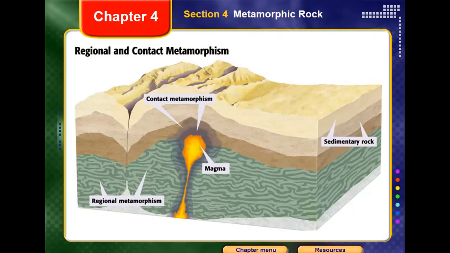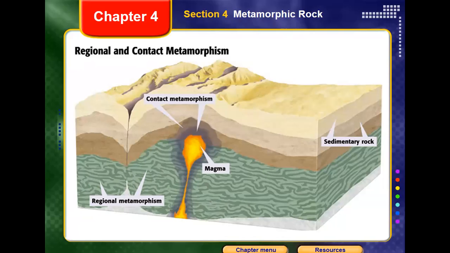So my question now is, which kind of metamorphism has the greatest change, contact metamorphism or regional metamorphism? Contact, yes, brilliant. Contact metamorphism, because the rocks are in direct contact with magma, so they will change due to the high pressure and temperature. But the regional metamorphism rocks are somehow a little far from the magma, not in direct contact. They will suffer high pressure, but not as high as the rocks in contact, and they will not suffer from high temperature, so the change will not be as great.